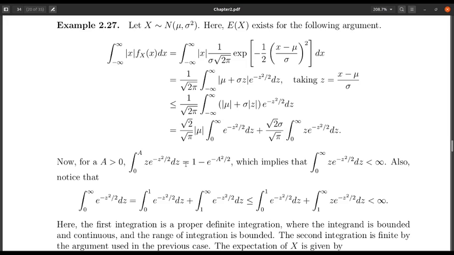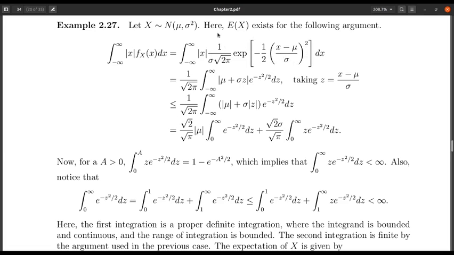Let us talk about another example, the normal, which is a very common distribution in practice. If X has a normal(mu, sigma squared) distribution, we know that the probability density function, the PDF, is given by this expression.